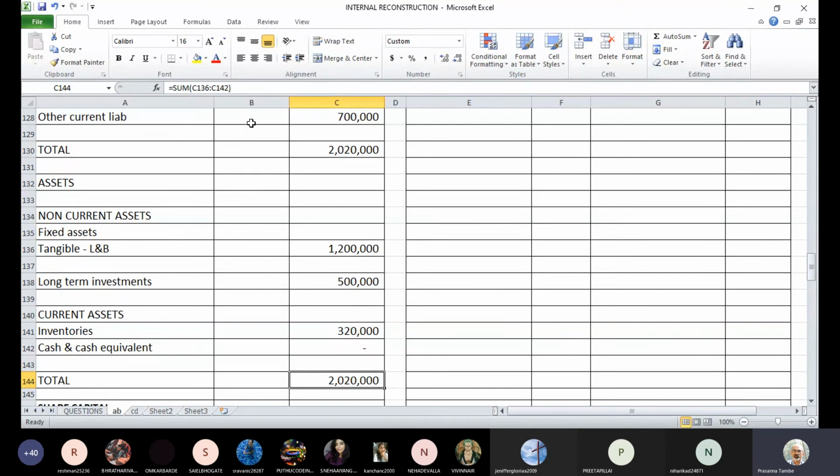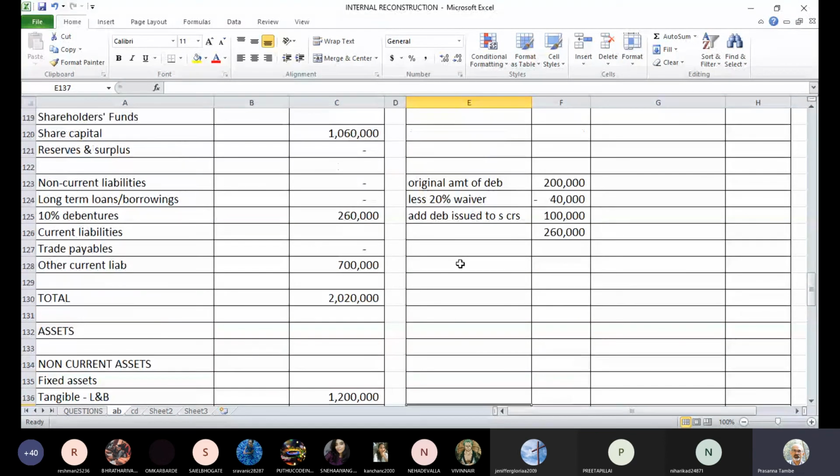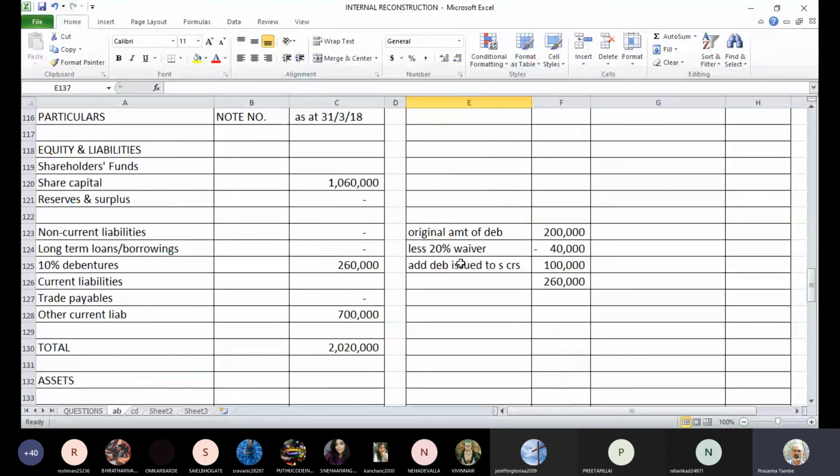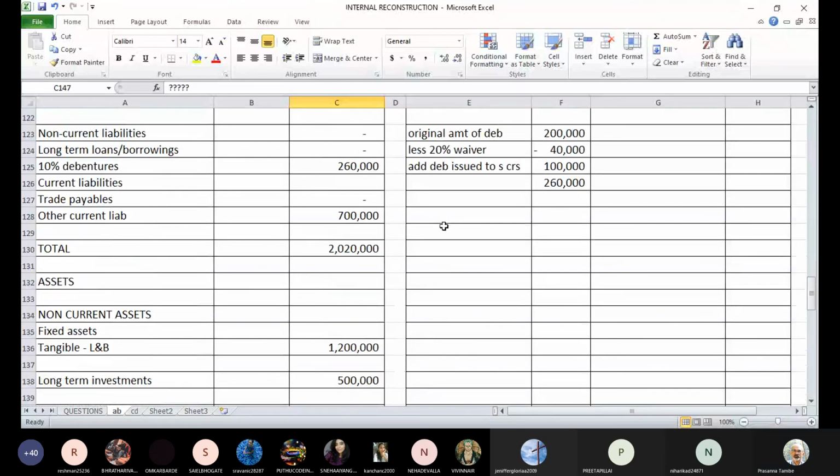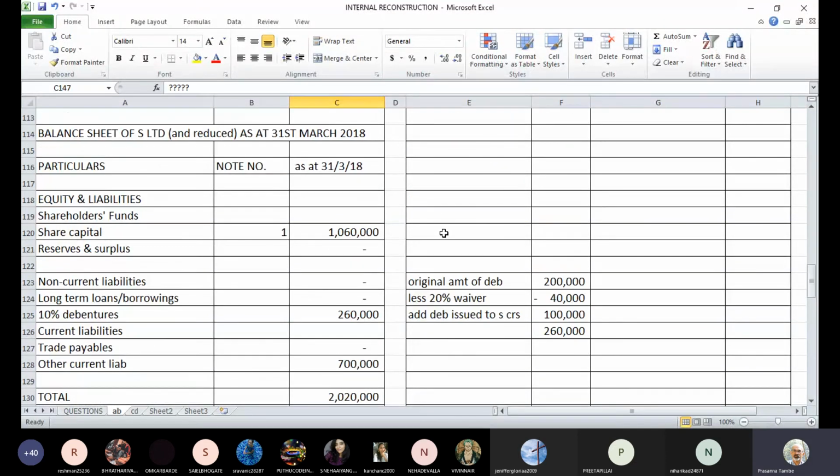So that is how we have to prepare the balance sheet after the capital reduction is carried out. Have you completed the balance sheet, or would you like to see something? There is only one note, note number 1 for share capital. This is your share capital, note number 1. On the liability side, 20 lakhs 20,000, and then these are the 3 items.